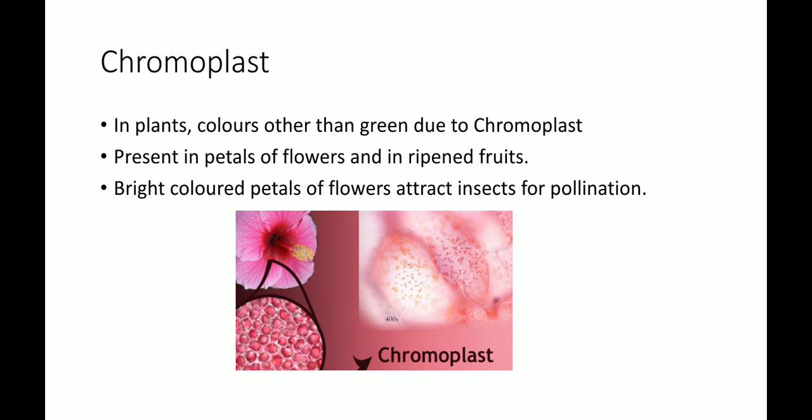Bright colored petals of flowers attract insects for pollination. The bright color of the petal is due to the presence of chromoplast, through which flowers attract insects for pollination. Pollination is a process through which pollen grain is transferred from the anther to the stigma of the flower, and this process is done with the help of insects attracted by the bright color of the petals of the flower.